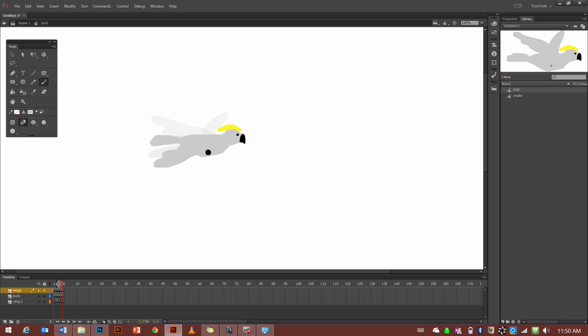And maybe you'd have like a bit of the wing. Looks silly. Maybe we'll have it visible. So the second wing on that keyframe there, I might have it visible below. Looks like legs a bit, but oh well.